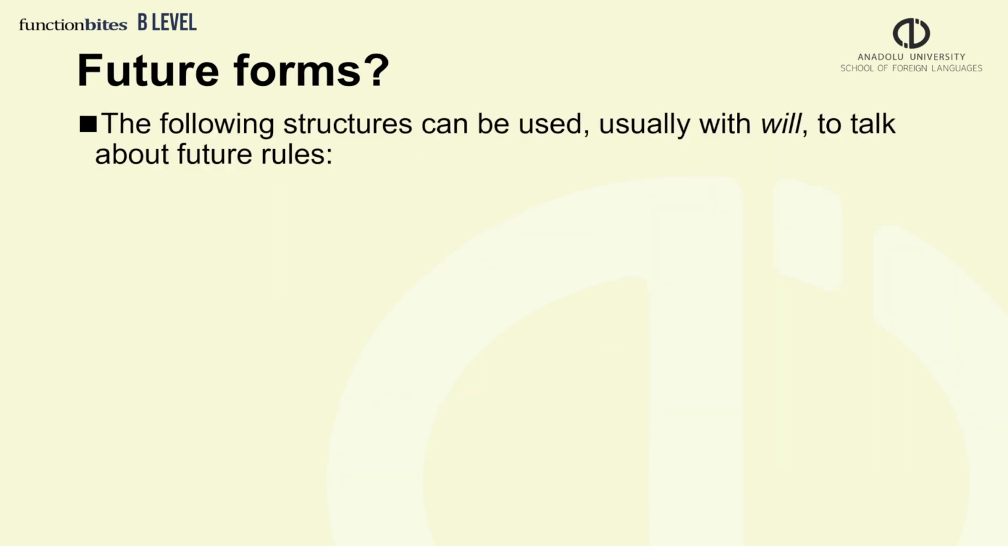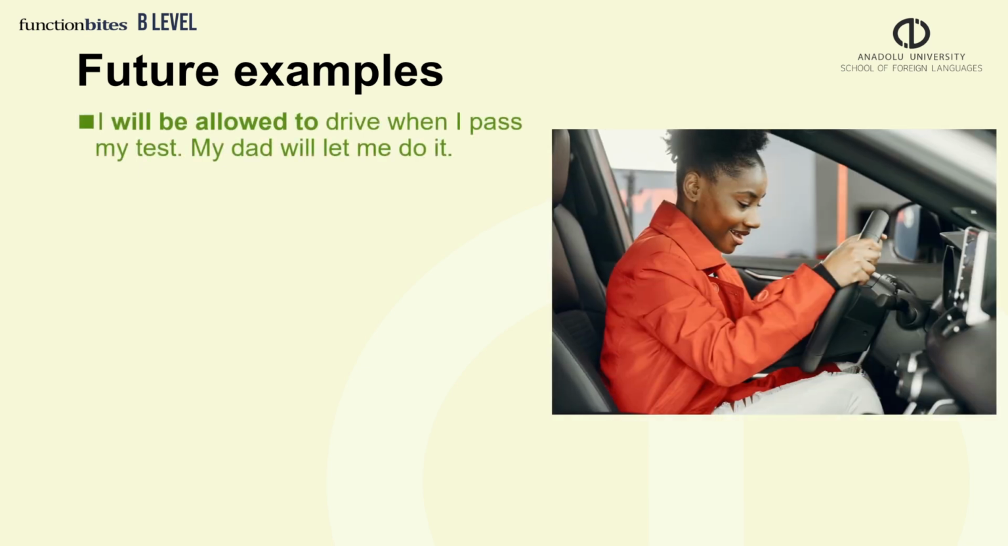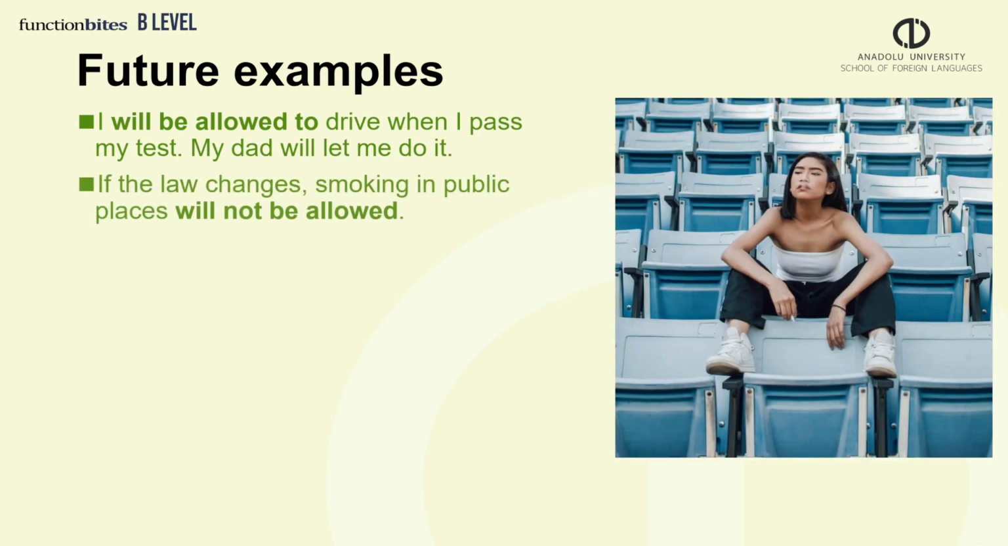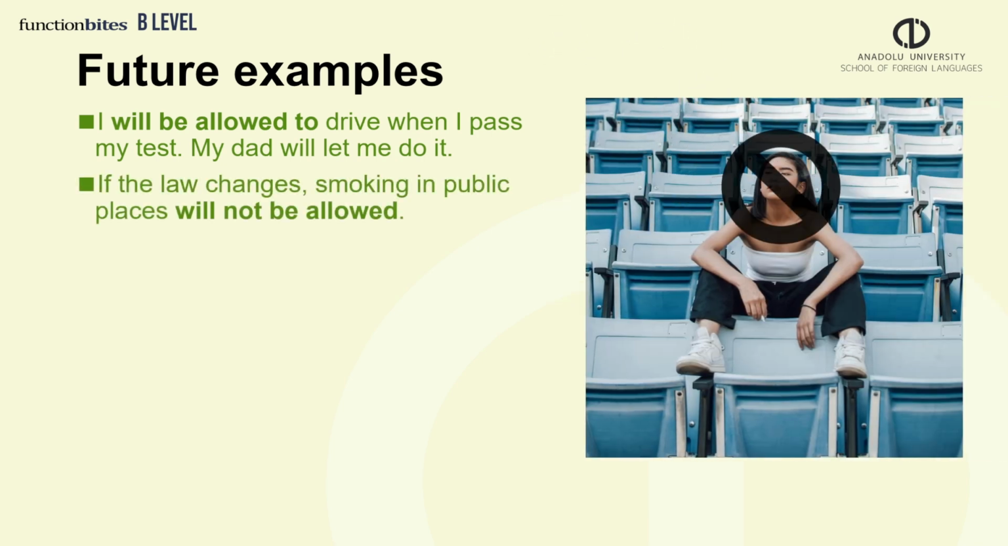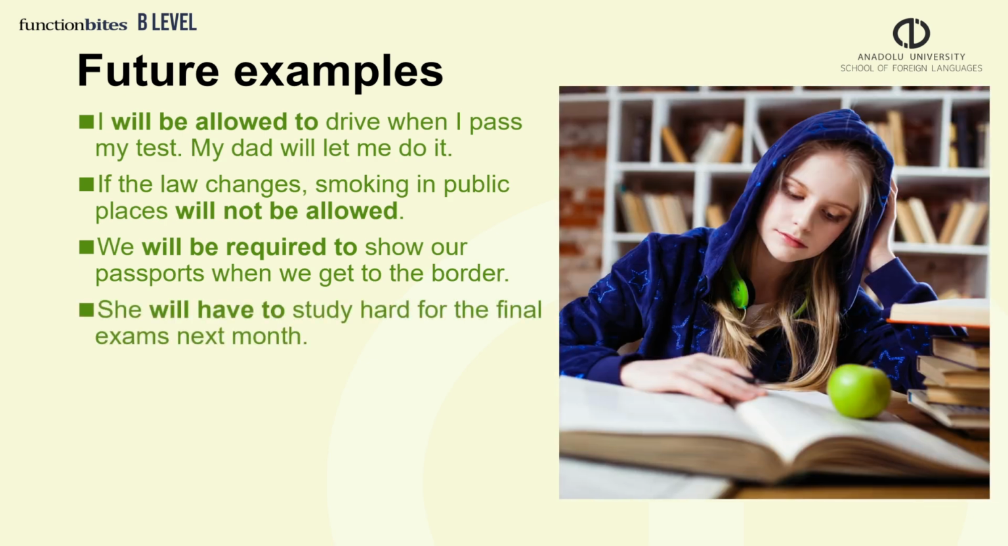What about future forms? The following structures can be used, usually with will, to talk about future rules: be allowed to, be required to, have to, and need to. Here are some examples. I'll be allowed to drive when I pass my test. My dad will let me do it. If the law changes, smoking in public places will not be allowed. We will be required to show our passports when we get to the border. She will have to study hard for the final exams next month.